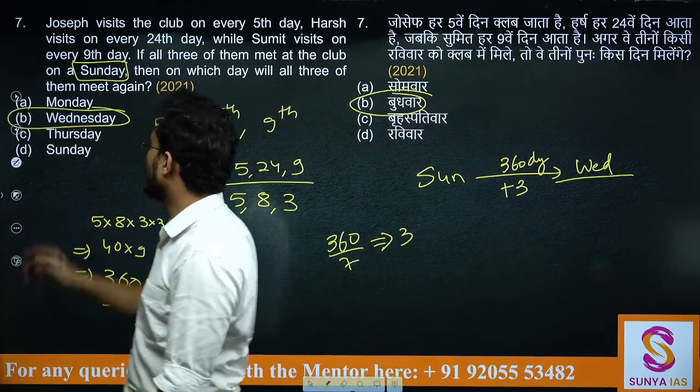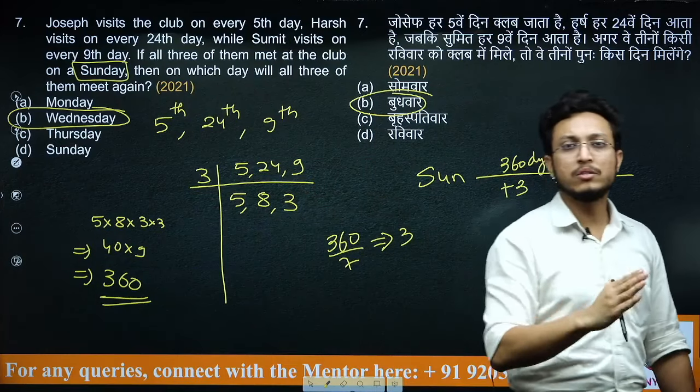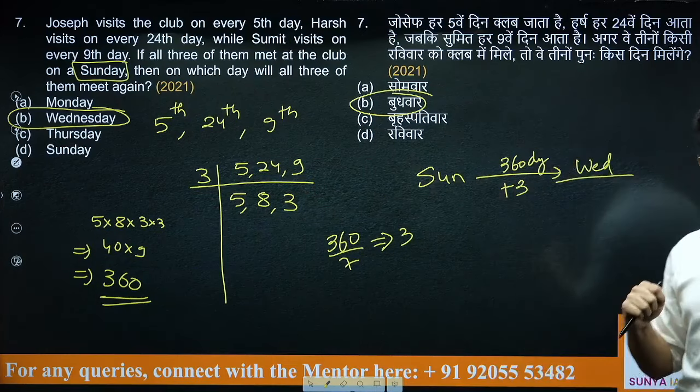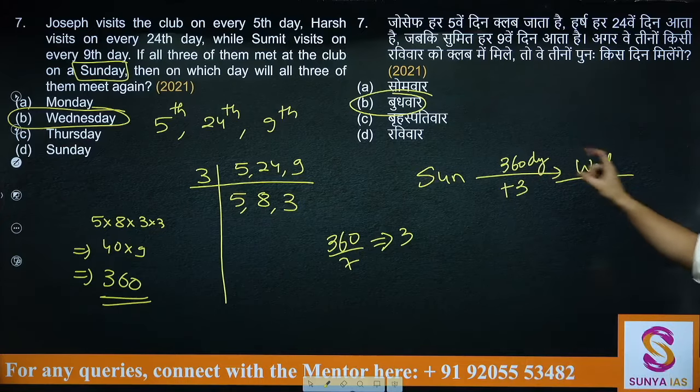What have we done? We just found out the total number of days after which they will meet. So once we found out that they will meet after 360 days, that is all we had to do. We are just supposed to find out the remainder here, that when will they meet again. Now let's see the next question.